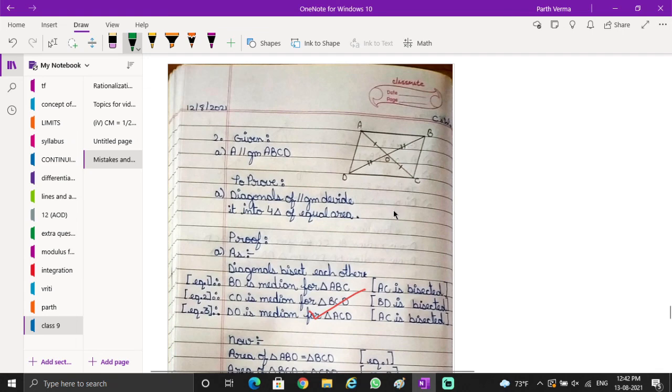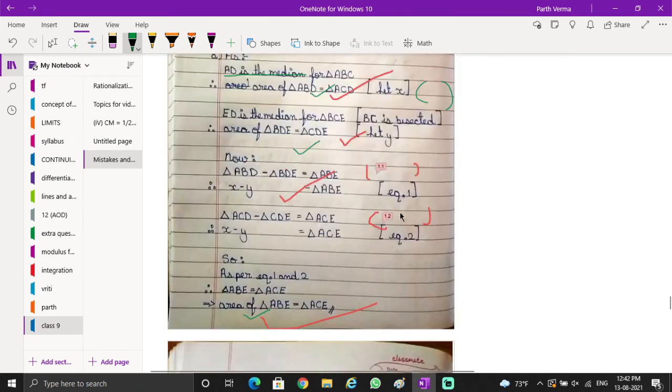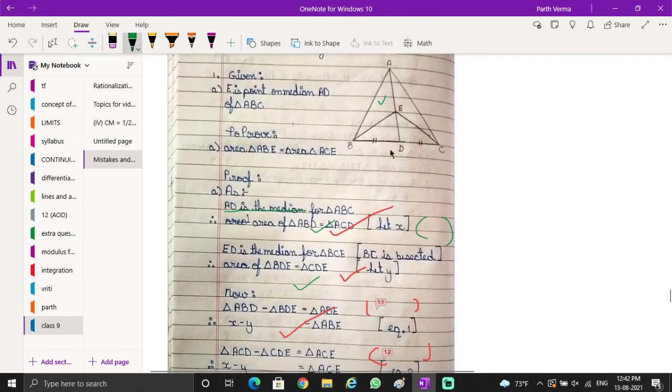See, what is lovely about this presentation is, let me tell you. In the question you were given AD is the median and E is any point on median AD. So ED was not given as the median, okay? Only AD was given. So when AD is given as the median, here you can write given. But when ED is the median for BCE, you cannot write given. You inferred it, no? Because for the smaller triangle, D is the midpoint and E is the vertex.